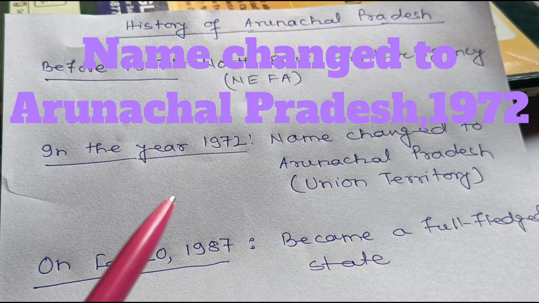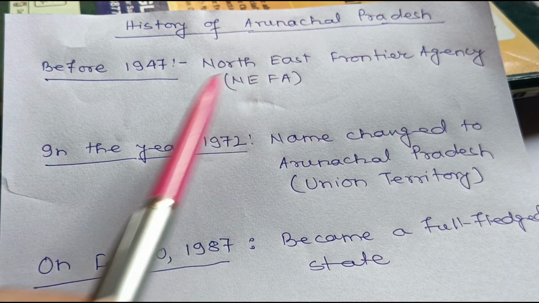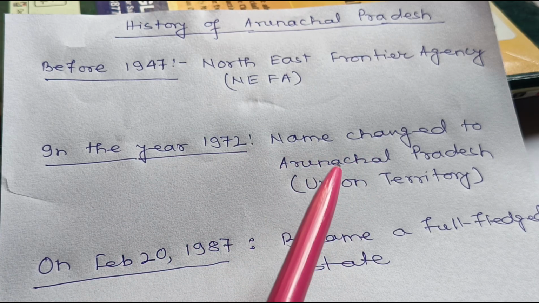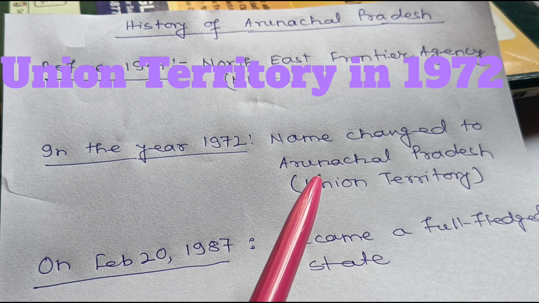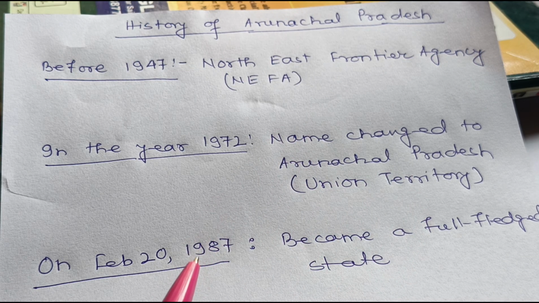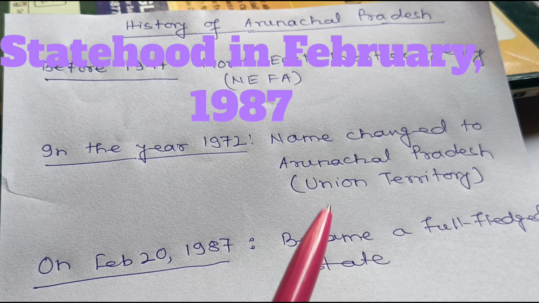After independence, this name continued, but in the year 1972, the name was changed to Arunachal Pradesh and it was granted the status of Union Territory. And on February 20, 1987, this became a full-fledged state of India.